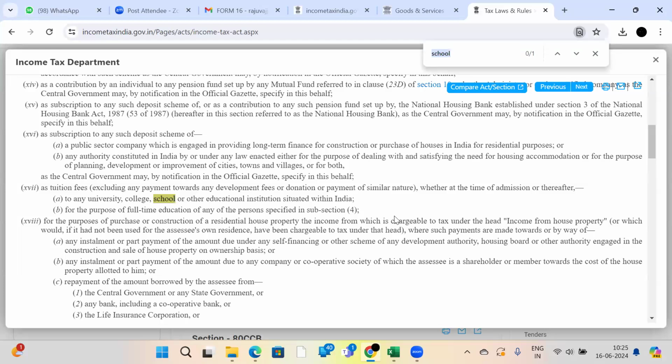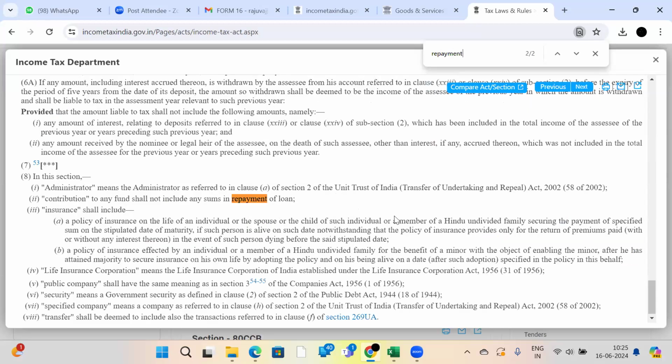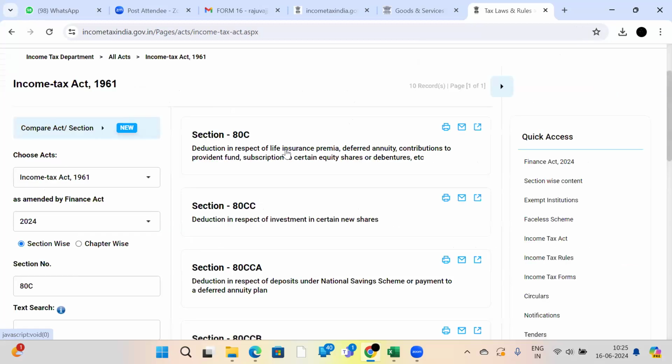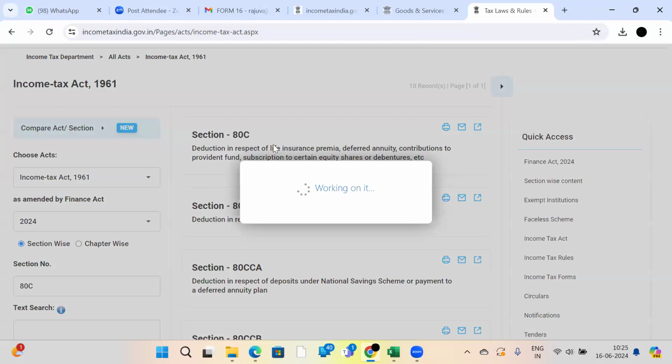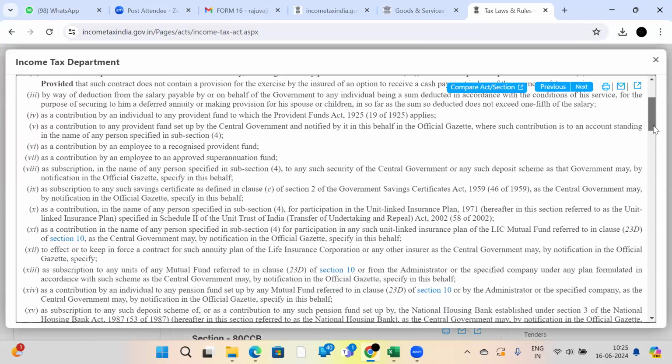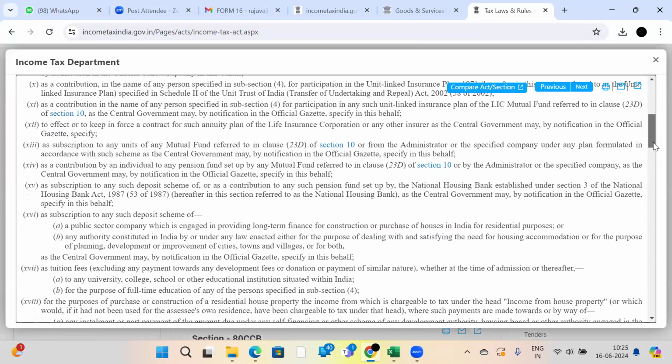And not only this one, if the person has a housing loan repayment also, they will get deduction. Definitely it will be there. It will be there here. I will show you the same.